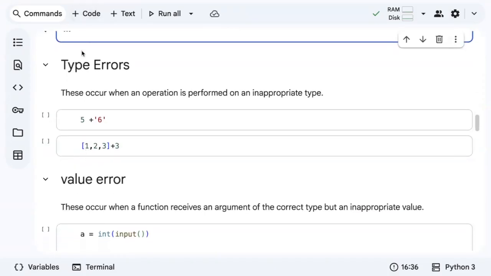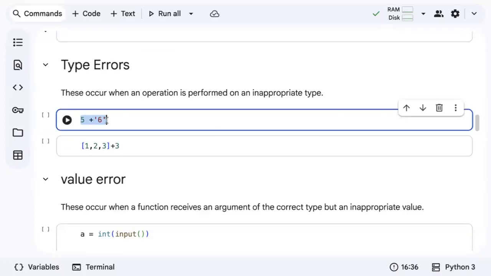The next type of error is going to be a type error. Even this you might have seen many a time. These occur when an operation is performed on an inappropriate type, in the sense, what if you're trying to add an integer and a string?